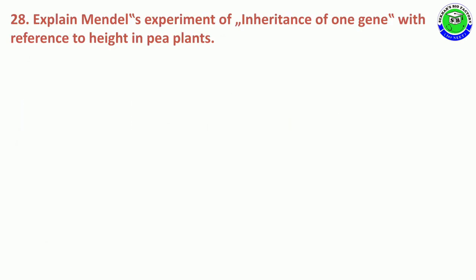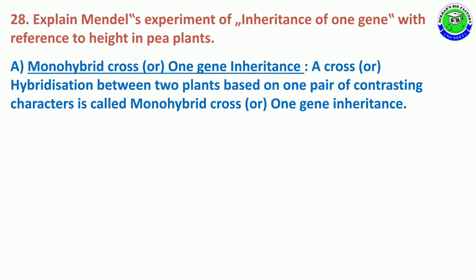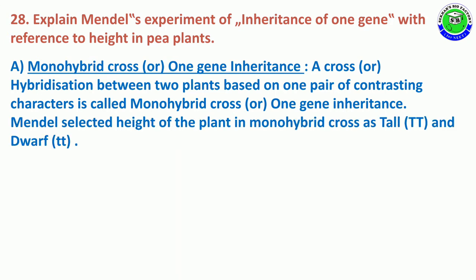Question number 28. Explain Mendel's experiments of inheritance of one gene with reference to height in pea plant. The answer is monohybrid cross or one gene inheritance. A cross or hybridization between two plants based on one pair of contrasting characters is called monohybrid cross or one gene inheritance.